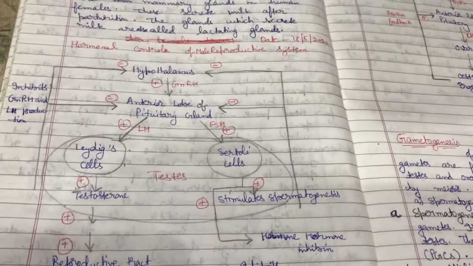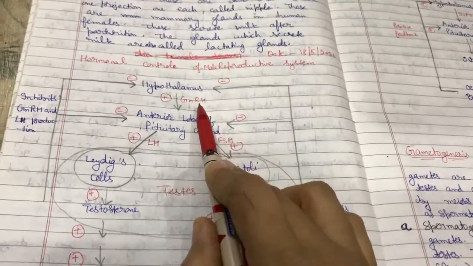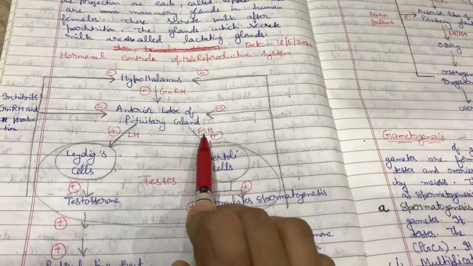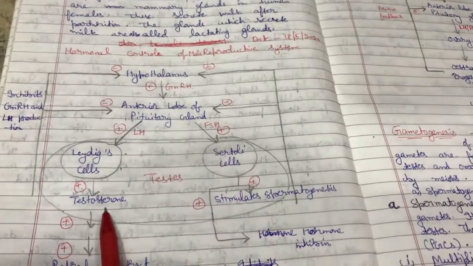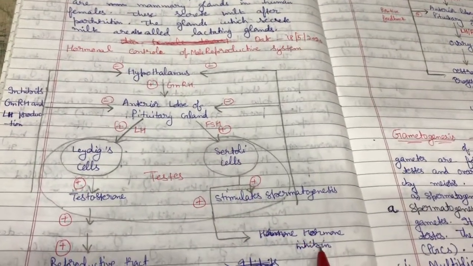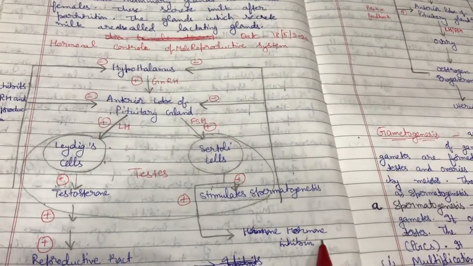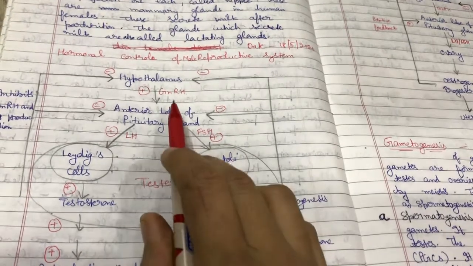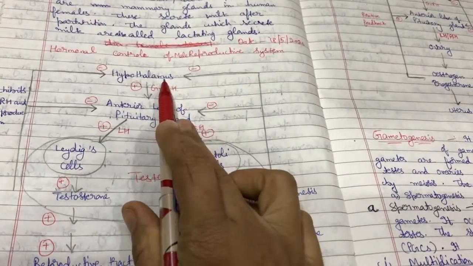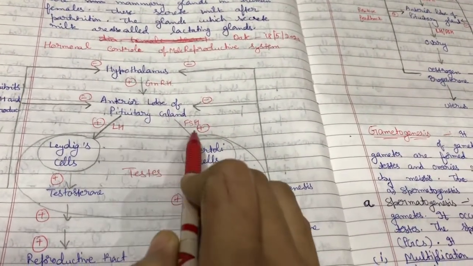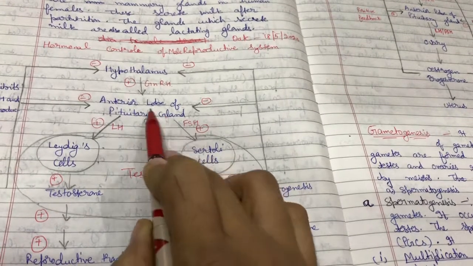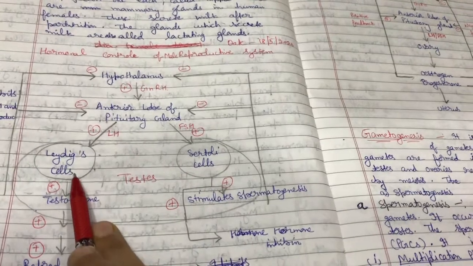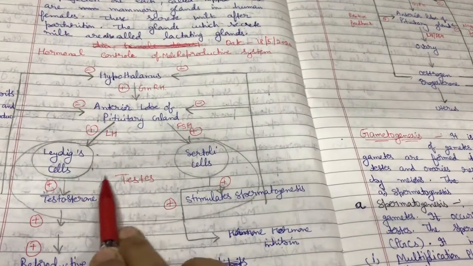How many hormones are produced in this? Number 1 gonadotropin, number 2 luteinizing hormone, number 3 follicle stimulating hormone, number 4 testosterone, number 5 inhibin hormone, number 6 androgen binding protein. Gonadotropin releasing hormone is secreted by hypothalamus. Luteinizing and follicle stimulating hormones are produced by pituitary gland. Testosterone is produced by Leydig cells present in the testes.